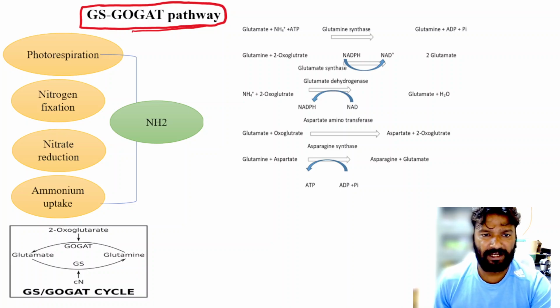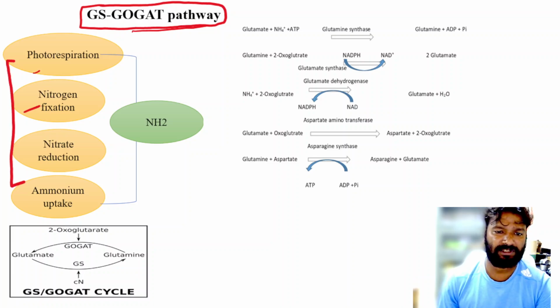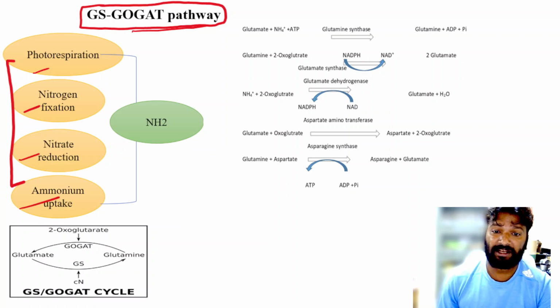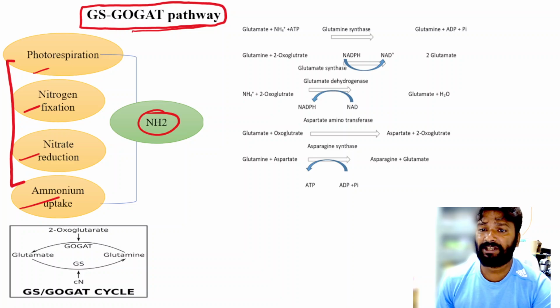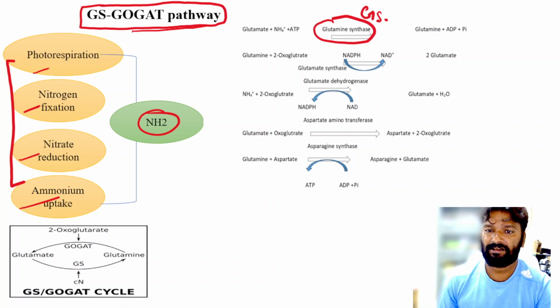So friends, you know that there will be several reactions like photorespiration, nitrogen fixation, nitrate reduction, ammonium uptake. They converted into the NH2. Also, there are several enzymes like glutamine synthetase, known as GS, which converts glutamate to the glutamine.